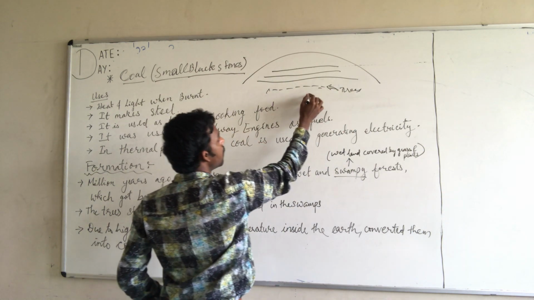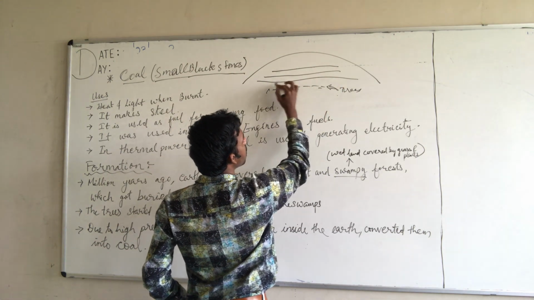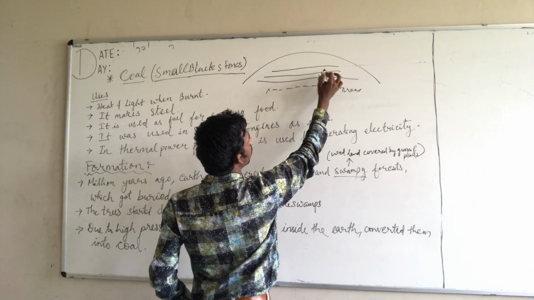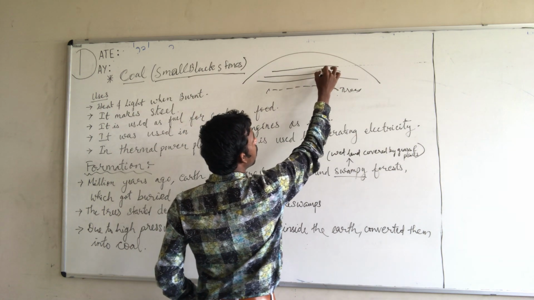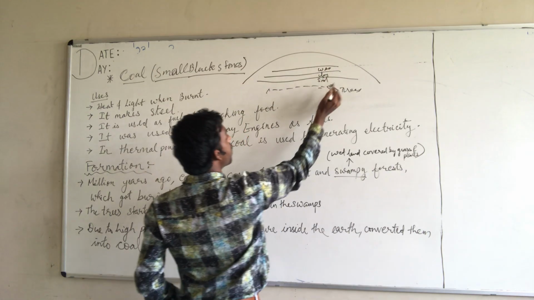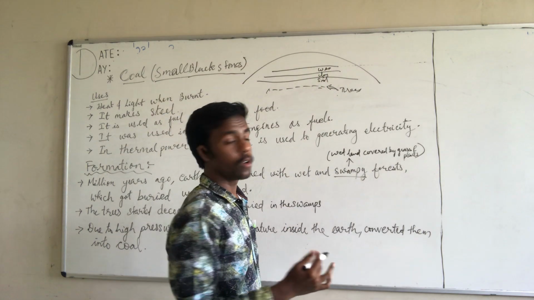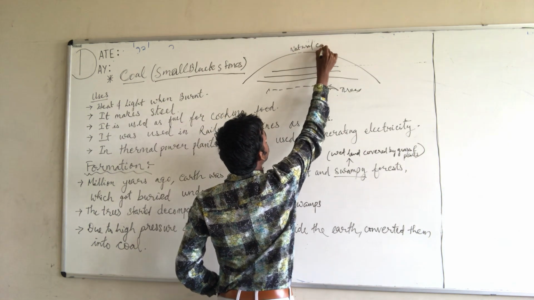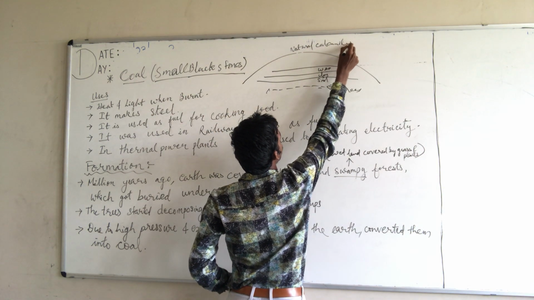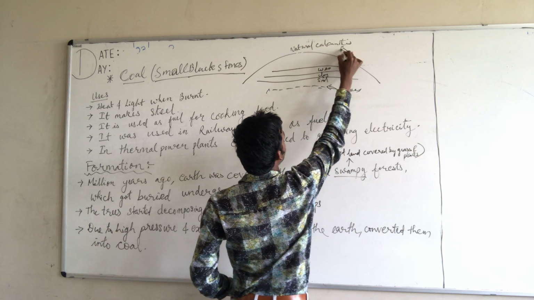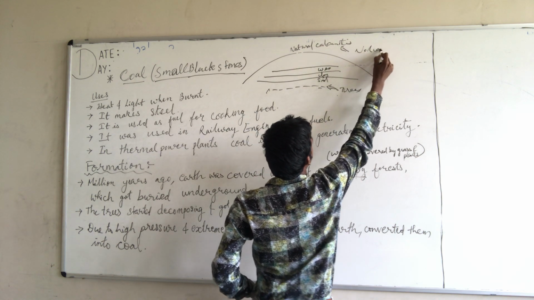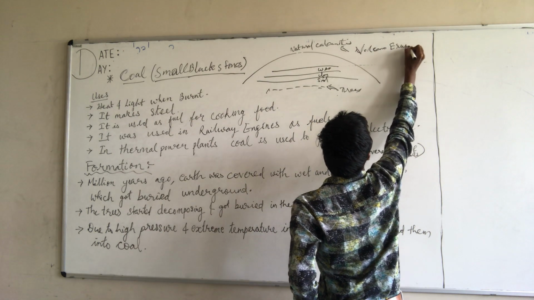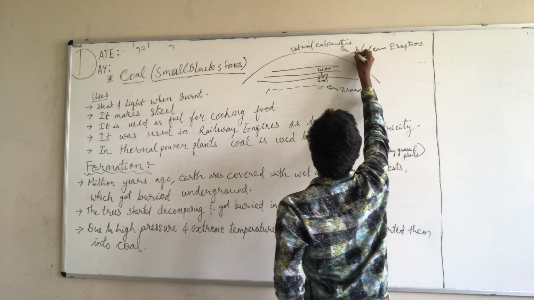So what happened? Above that there were 3 kind of layers. They were covered by soil, clay, and such kind of things were covered above these dead trees. How? Due to natural calamities, that is volcano eruptions, as well as we can say flood.